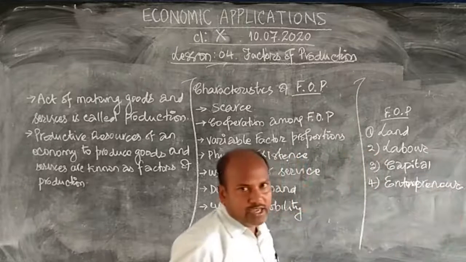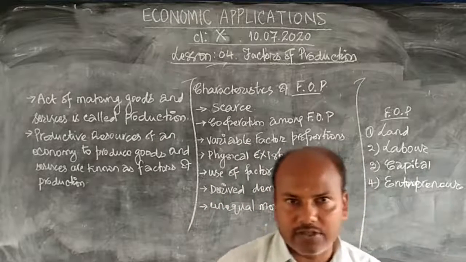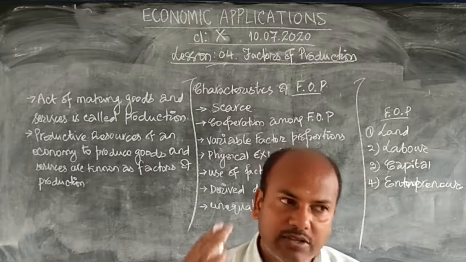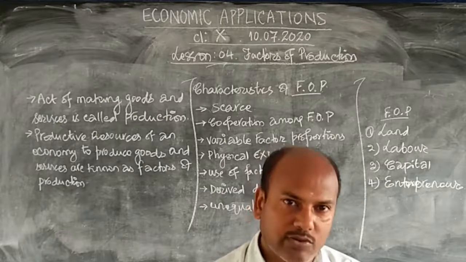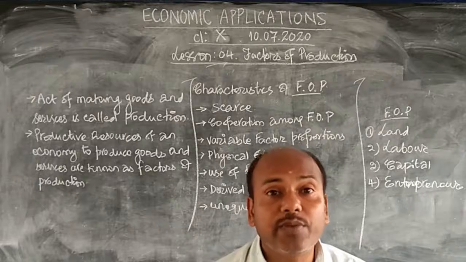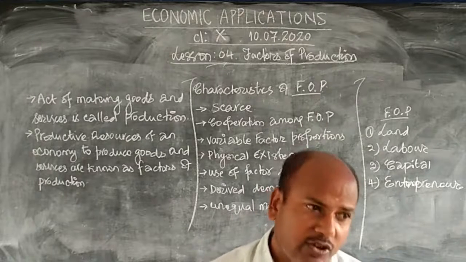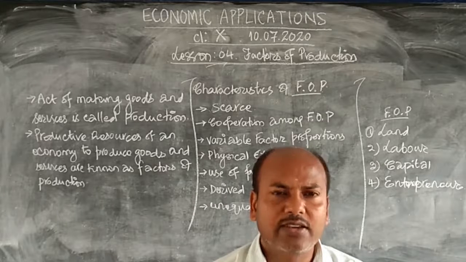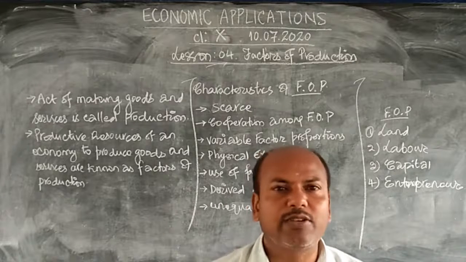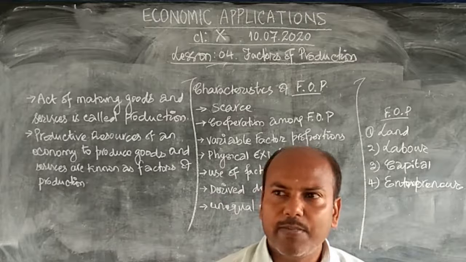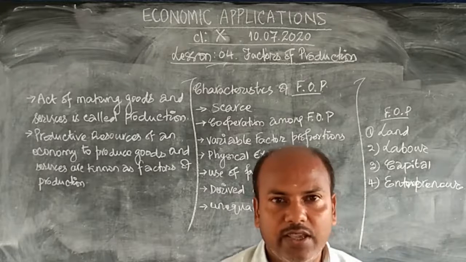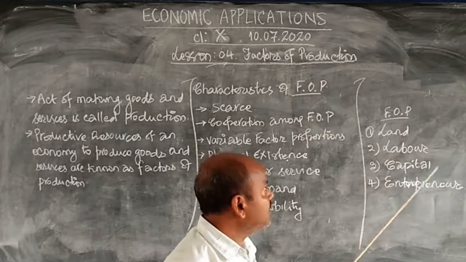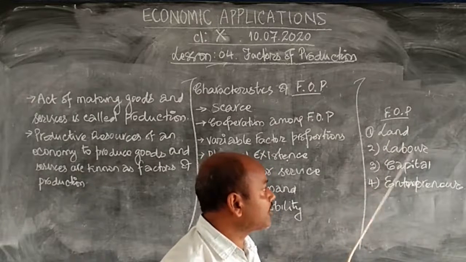Entrepreneur is the fourth factor. Entrepreneur is a master, somebody who guides, somebody who carries the risk, somebody who directs. Like the principal of a school is an entrepreneur. He has to guide, he has to instruct, he has to bear the risk, he has to manage the affairs of his business. That's the entrepreneur. Okay, it's the same case with the factory, industry. That person is the entrepreneur. So these are all the 4 different factors of production required.